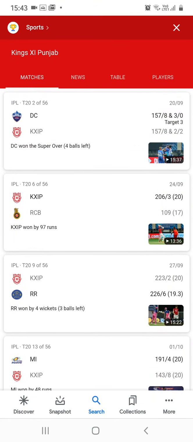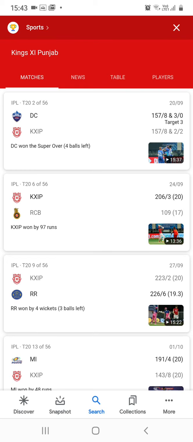Now see here, there is one rule in calculating the net run rate system. Here you can see in the second match RCB got all out at 109 after playing 17 overs. Now in net run rate, if a team is all out, we do not calculate 17 overs. We do not calculate the overs actually played by them, we calculate the total amount of overs, meaning we have to calculate 20.